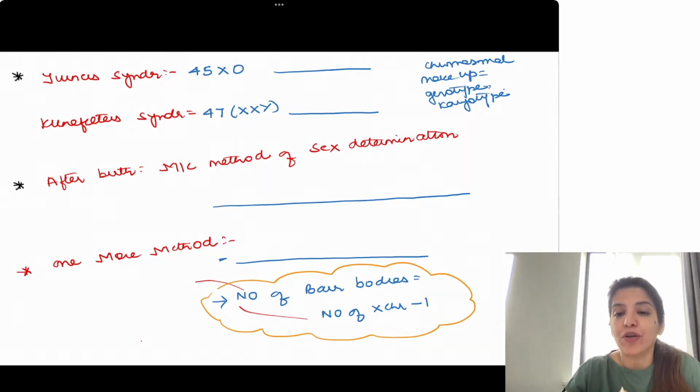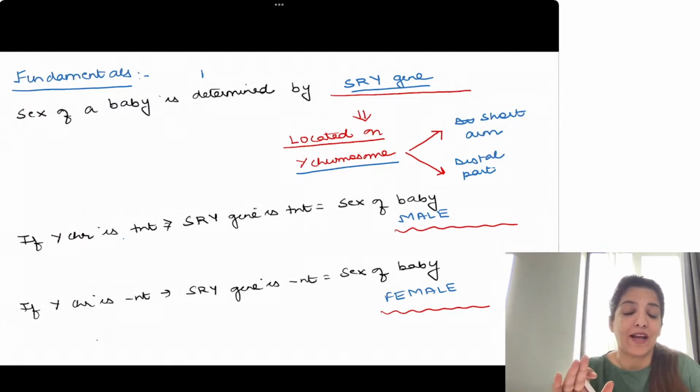So just now I told you the concept. I have just told you very few fundamental things. The fundamental thing which I have told you just now is the sex of the baby is determined by SRY gene.